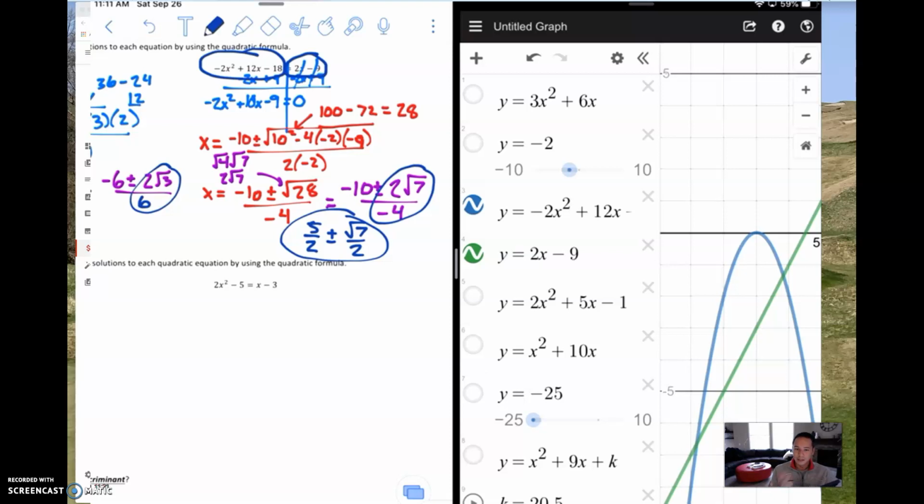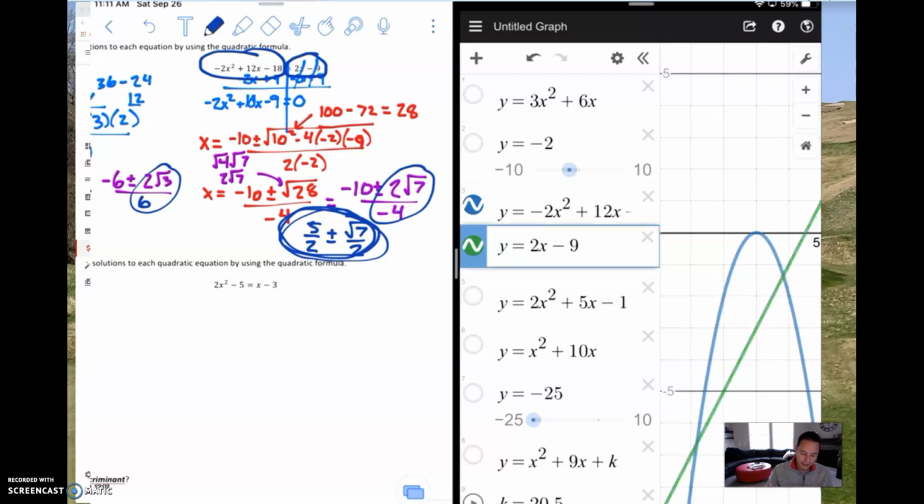What we were actually doing by solving this quadratic was we found where those 2 graphs are going to intersect. And it's at 3.8 and 1.2 approximately. You could take the answers that we just found over here, turn them into a decimal, and you'd get 3.8 and about 1.2. So it shows you where those 2 graphs are going to intersect. So we're not always finding x-intercepts when we use the quadratic equation. We're finding where a quadratic is equal to something else. In this case, we found where a quadratic was equal to a linear function.